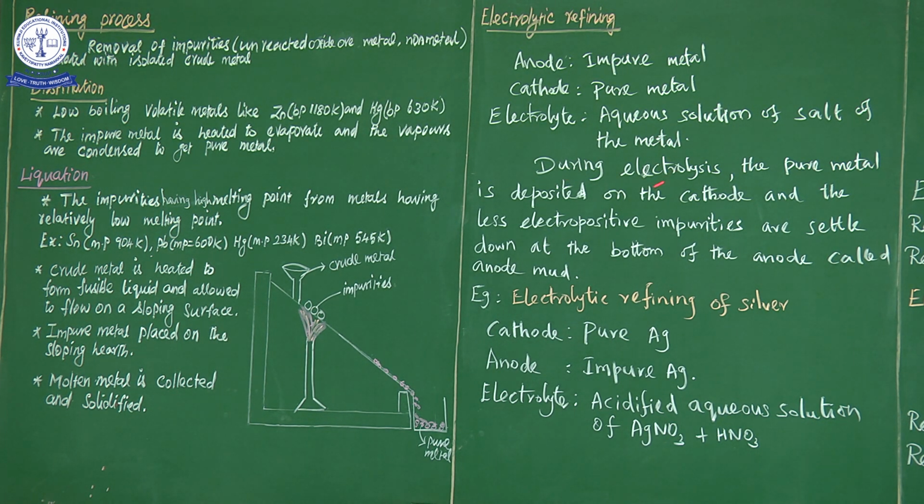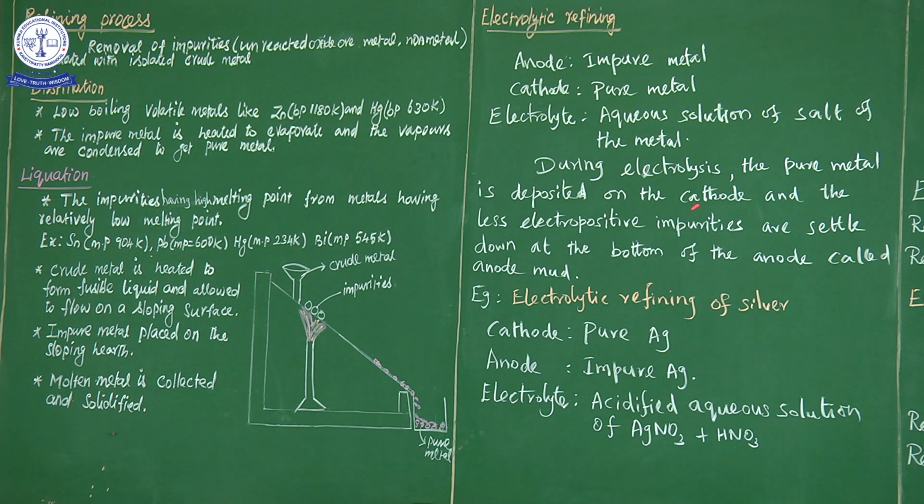So during electrolysis the pure metal is deposited on the cathode and the impure metal. The impurities are less electropositive in nature. Those are settled down at the bottom of the anode, called anode mud. So we can give it the name anode mud. Okay? So during electrolysis.